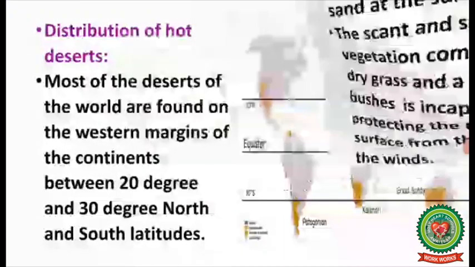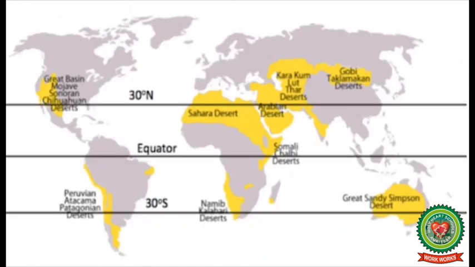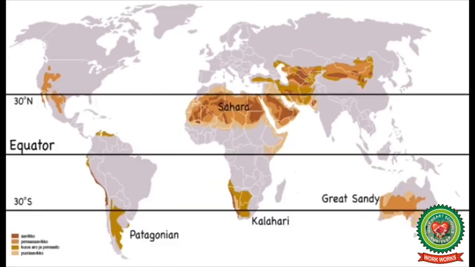Now let us see the distribution of hot deserts in the world. Most of the deserts of the world are found on the western margins of the continents between 20 degrees to 30 degrees north and south latitudes. However, sometimes they do exist beyond this limit. Deserts occupy about 30% of the surface area of the earth.